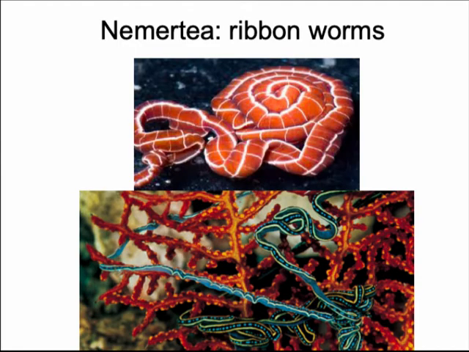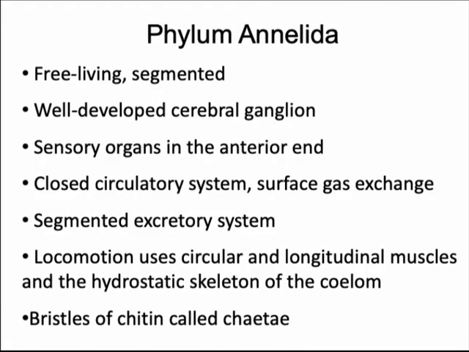So looking at protostome coelomates, we have ribbon worms, and these ribbon worms are mostly marine. These are a lesser known group. We have segmented worms, annelids. Most of them are free living. They have a cerebral ganglion, but since they're also segmented, they also have a neural ganglion in each of their segments. They have sensory organs at the anterior end of the organism.